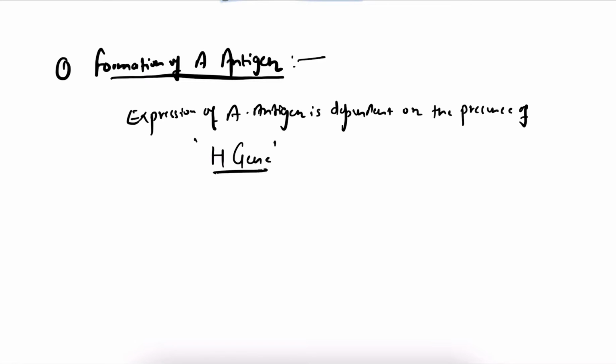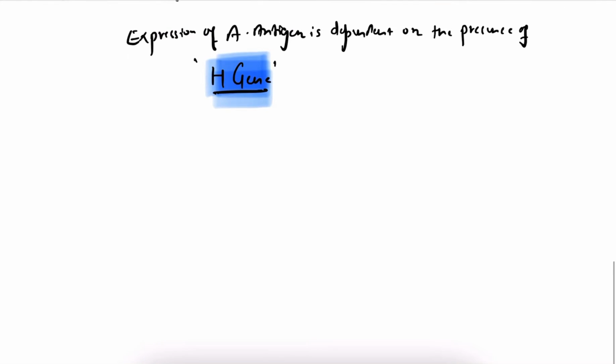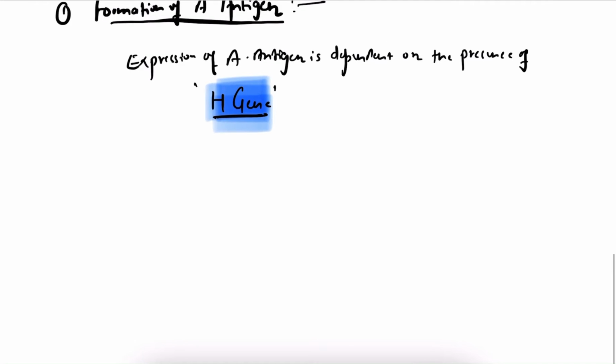Very important term, H gene. So what is this H gene? We'll discuss further. First of all, this A antigen is a glycoprotein.